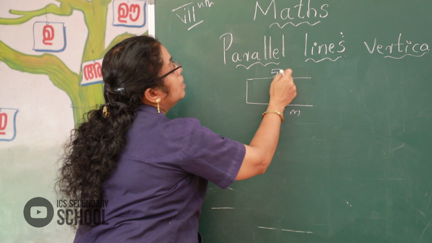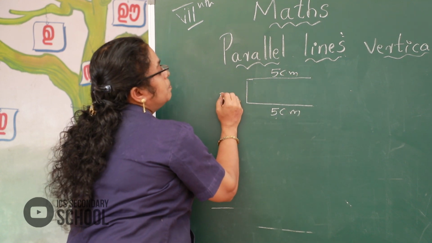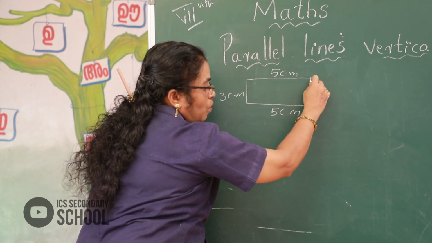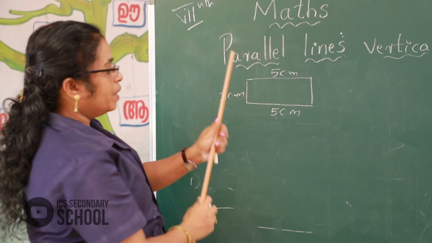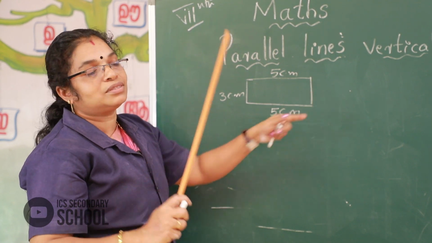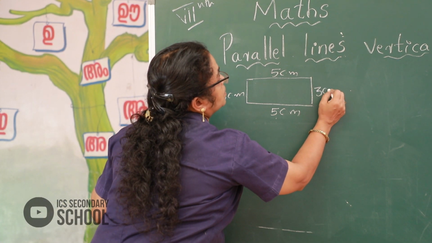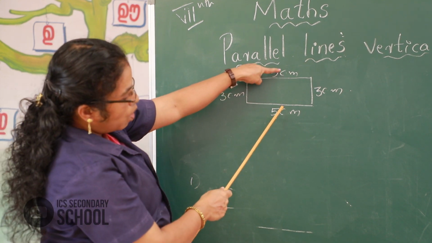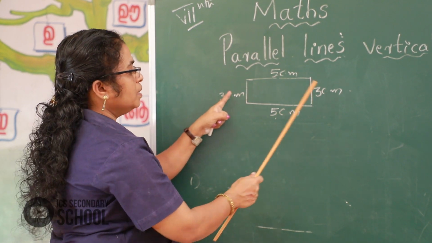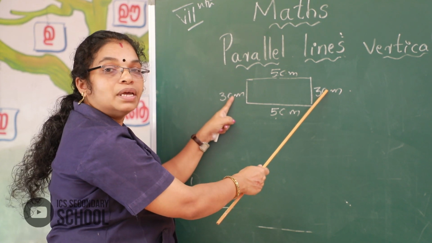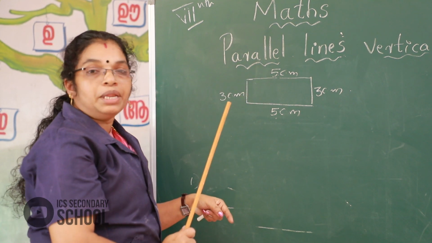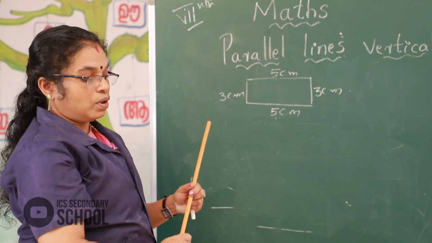This breadth is 3 centimeter, so the right side of the breadth is also 3 centimeter. Okay, very good. The opposite sides are the same distance: here the breadth is 3 centimeter, and here the length is 5 centimeter. Follow? Okay, very good.